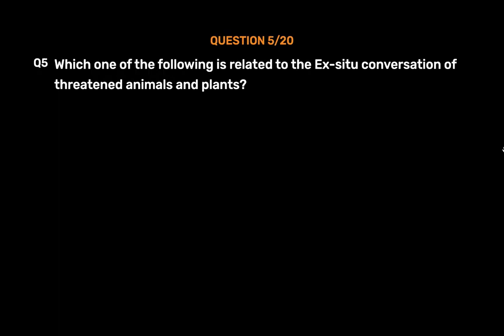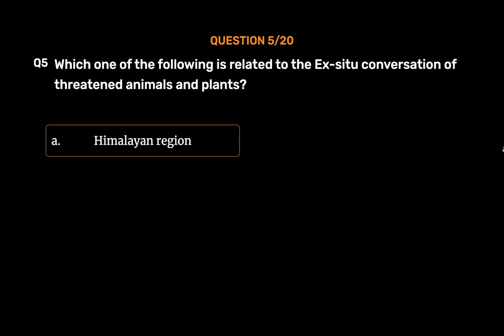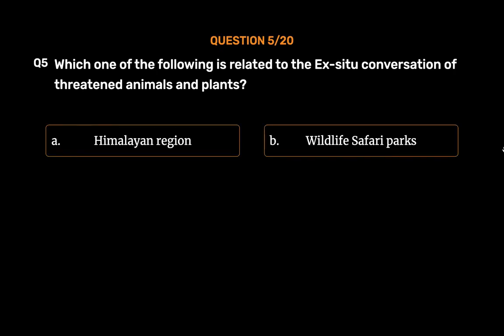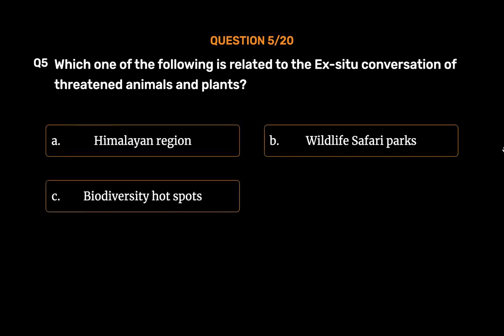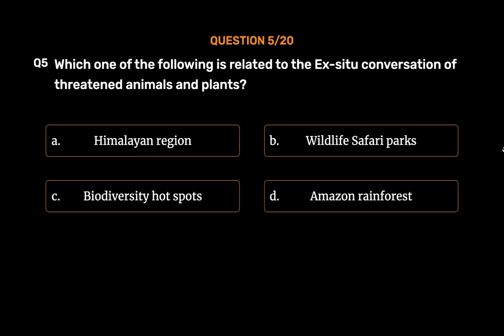Question number 5. Which one of the following is related to the ex situ conservation of threatened animals and plants? Option A. Himalayan region. Option B. Wildlife safari parks. Option C. Biodiversity hotspots. Option D. Amazon rainforest. The correct answer is Option B.